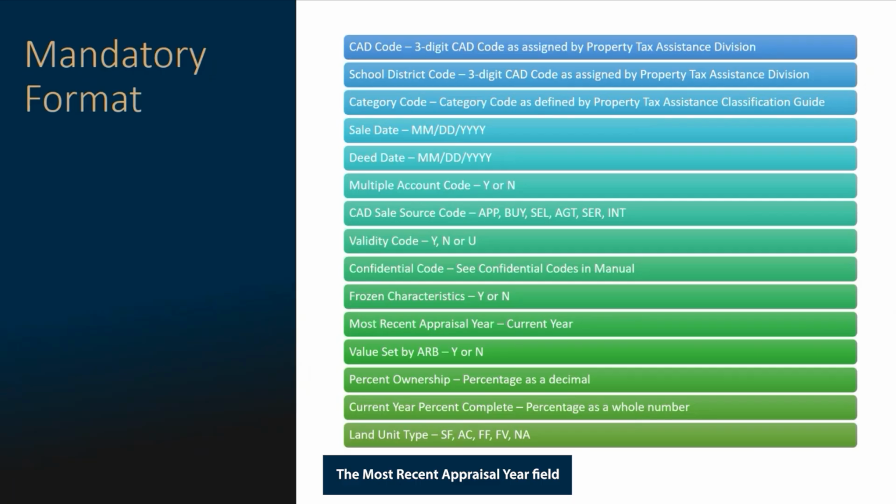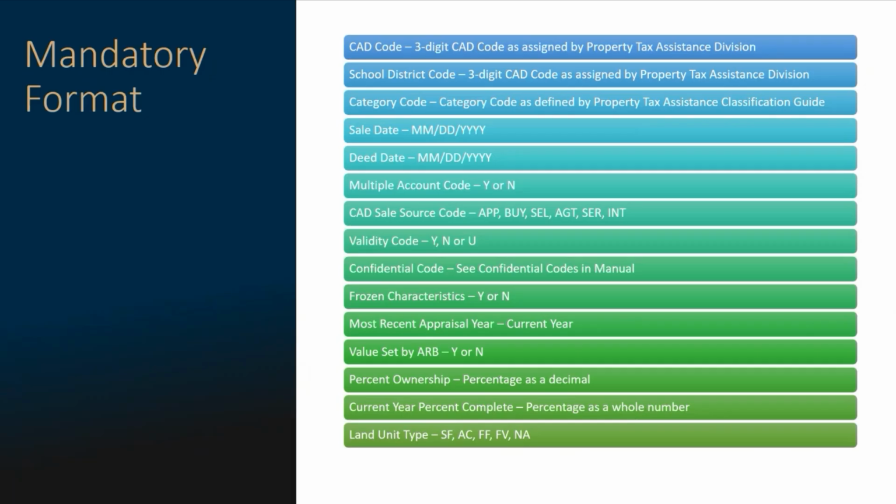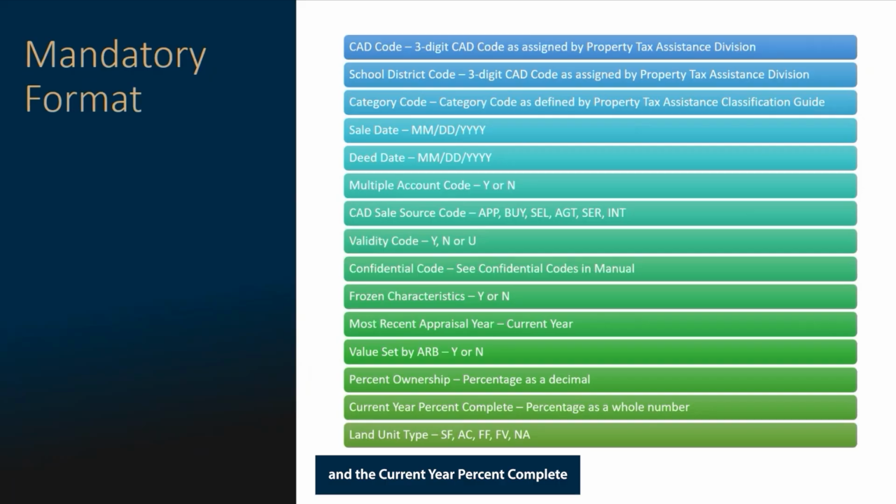The most recent appraisal year field must be the current year the submission is filed, and the values submitted must correspond to the current year. The percent ownership field must be expressed as a decimal, and the current year percent complete must be expressed as a whole number. The most extensive revisions regarding EPTS mandatory formats are the CAD sales source code and the land unit type fields. Both of these fields will now require a specific format as outlined in the EPTS manual.